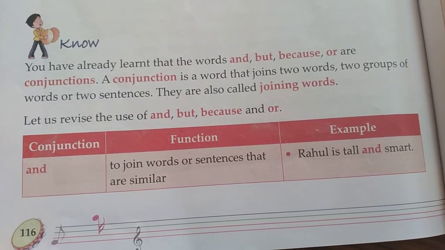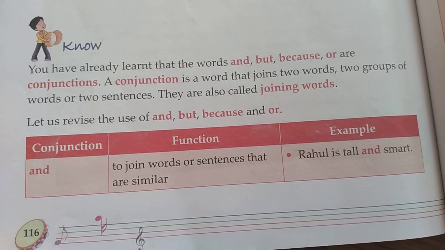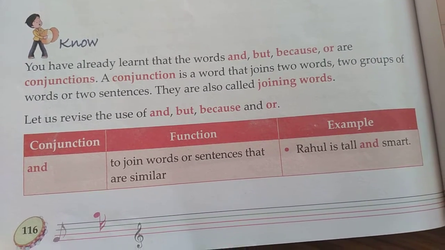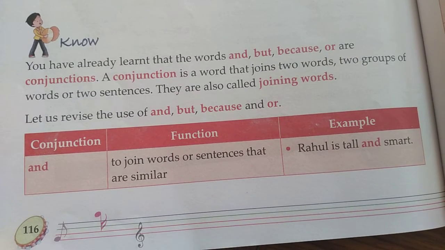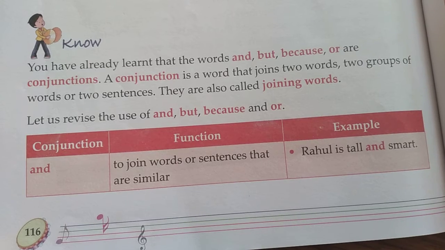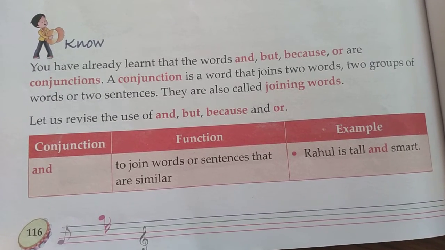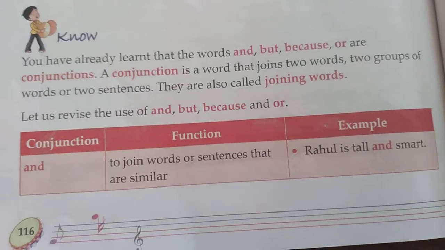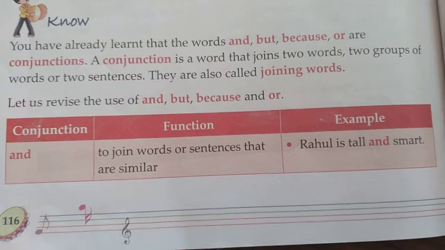Every conjunction has its own role for joining words or sentences. We cannot put them anywhere. We have to put them in a suitable and appropriate place for joining two words or two sentences. So let us follow the book. Open your grammar book, page number 116.